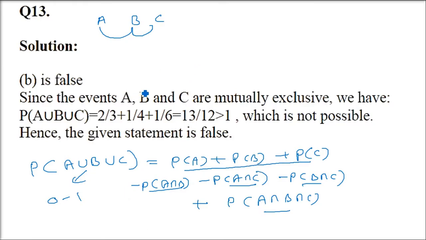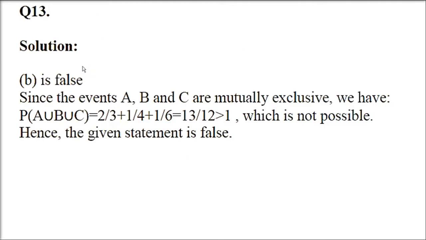So probability will always be between 0 and 1. When you add them, 2 by 3, 1 by 4, 1 by 6, you will get 13 by 12. So it is greater than 1, which is not possible. It has to be between 0 and 1, which it is not. So this statement is false. B is the correct answer.